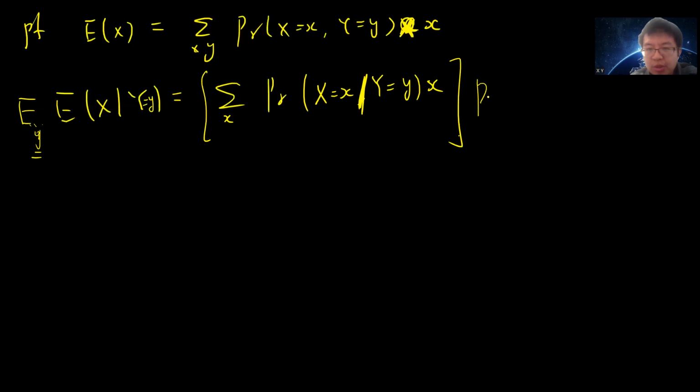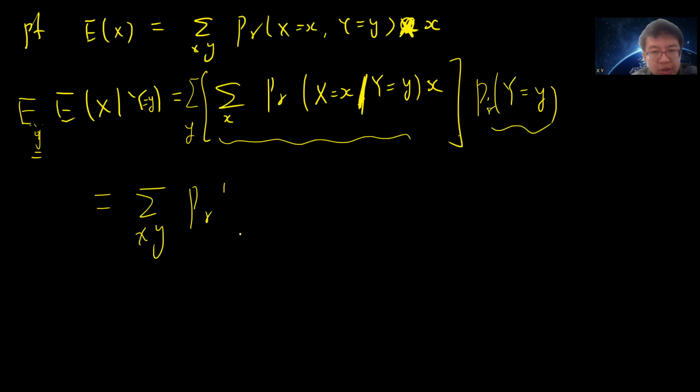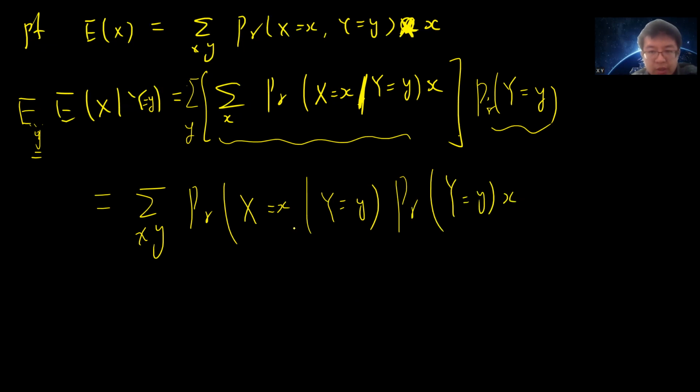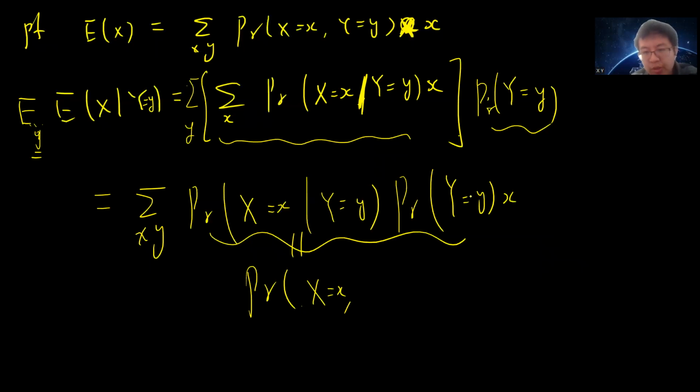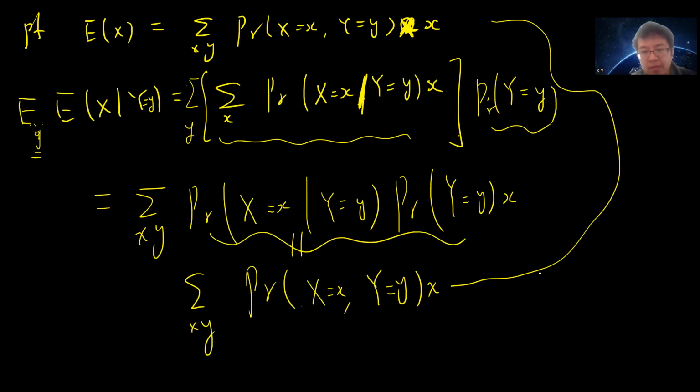I should multiply by the probability of Y equals y, because this guy is an expression of y, and sum over y. This is the definition. So now I can write it as the sum over x, y of x times the probability of X equals x and Y equals y, because the conditional probability times the probability of Y equals y is by definition the joint probability. So they are the same.